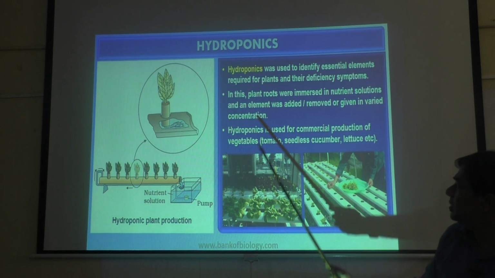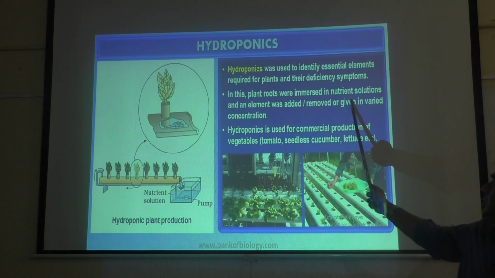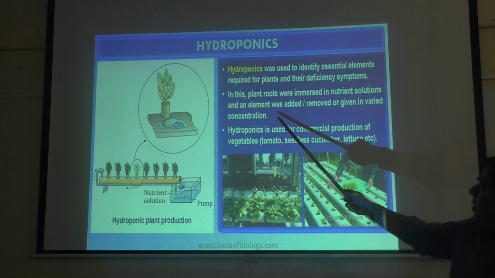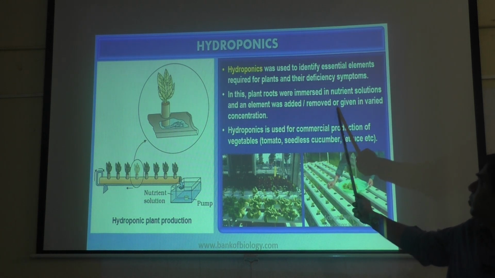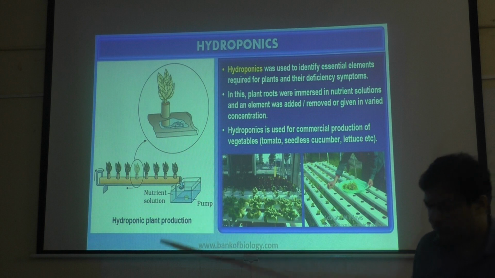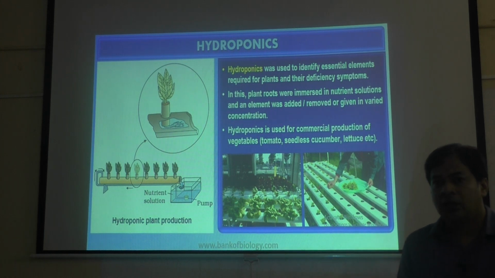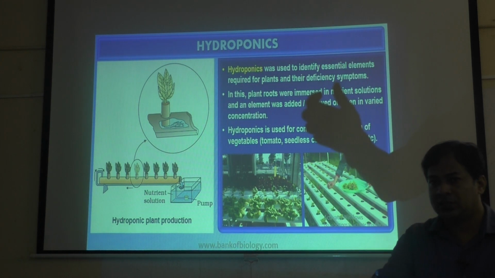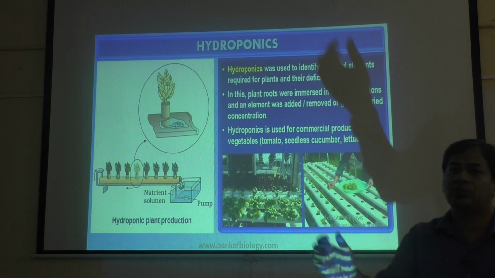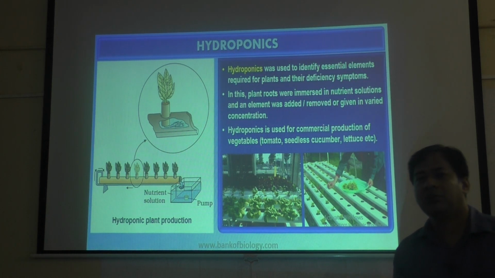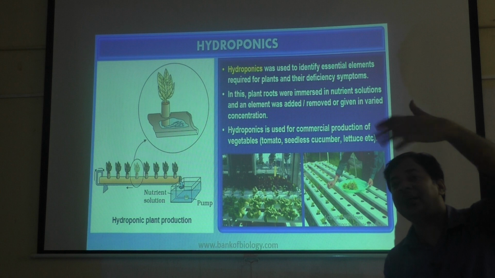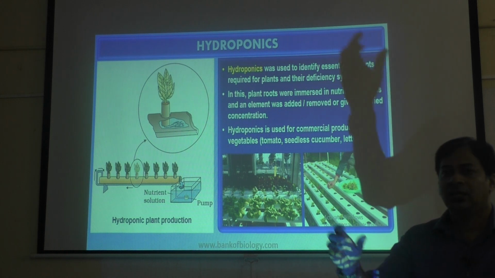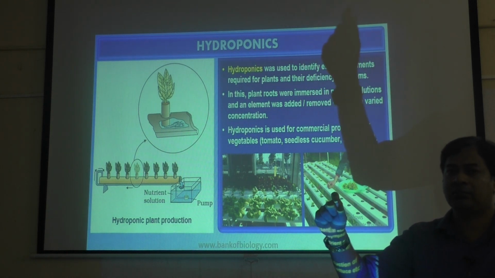So in this method, roots were immersed in a nutrient solution, and an element was added or removed, given in varied concentration. Meaning he will fix the root of the plant in a nutrient solution, then add minerals in varied concentration: in one plant less mineral, in another more mineral.